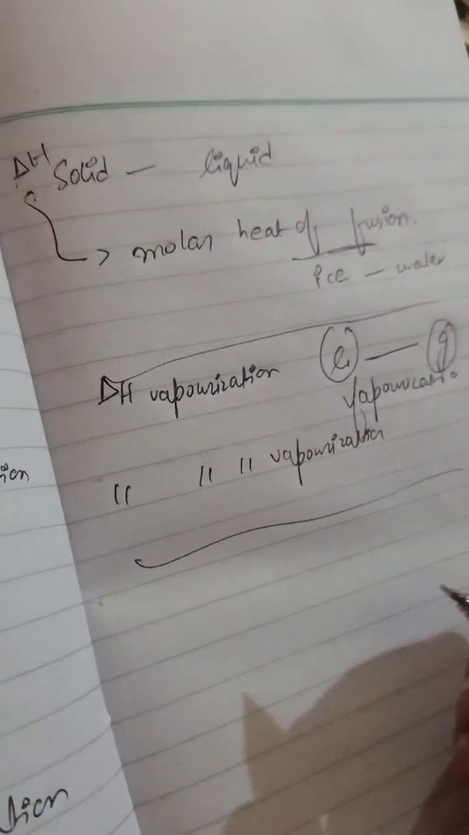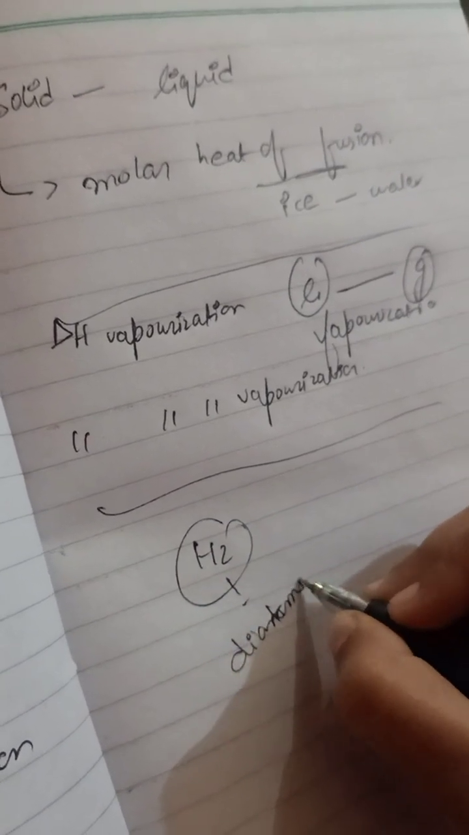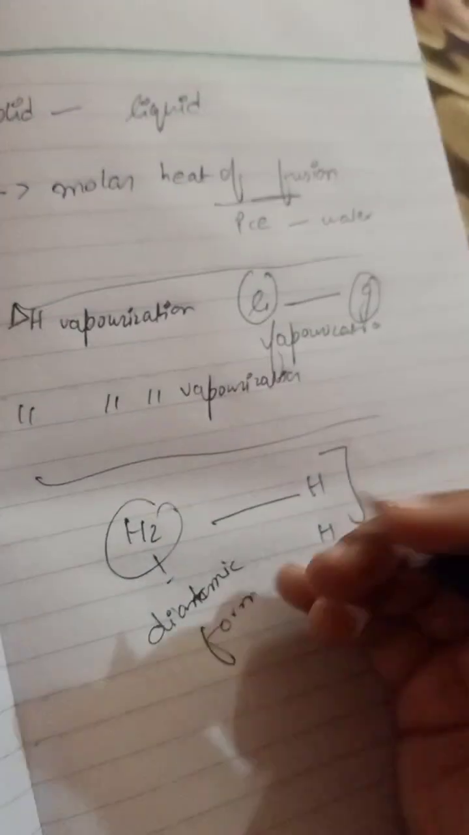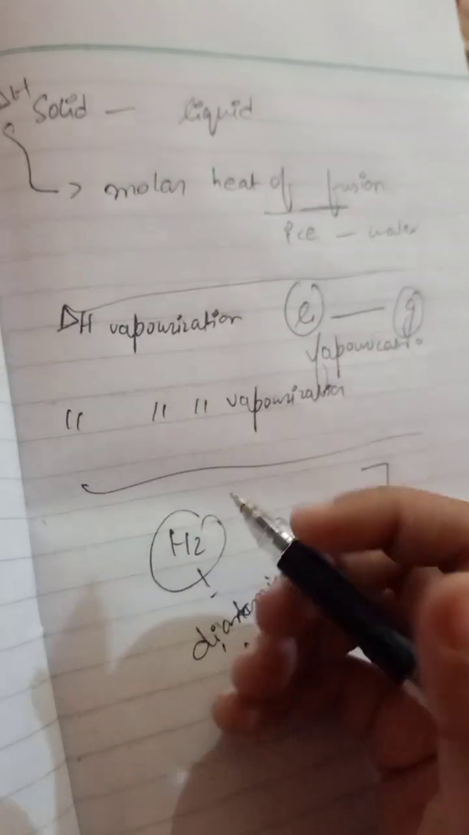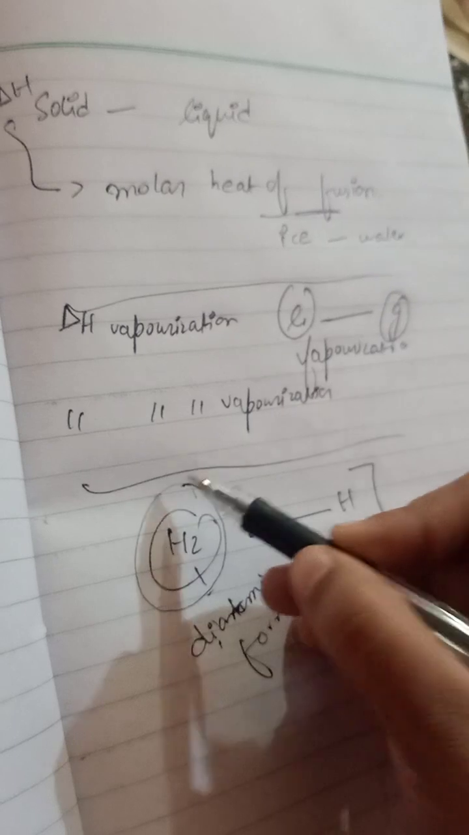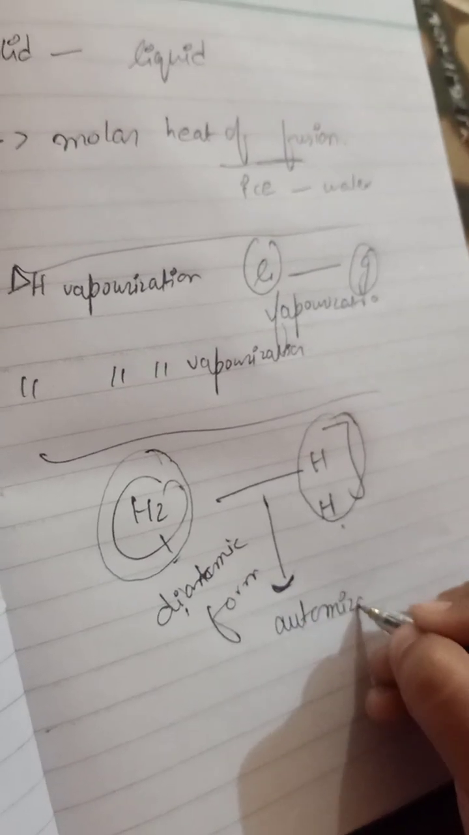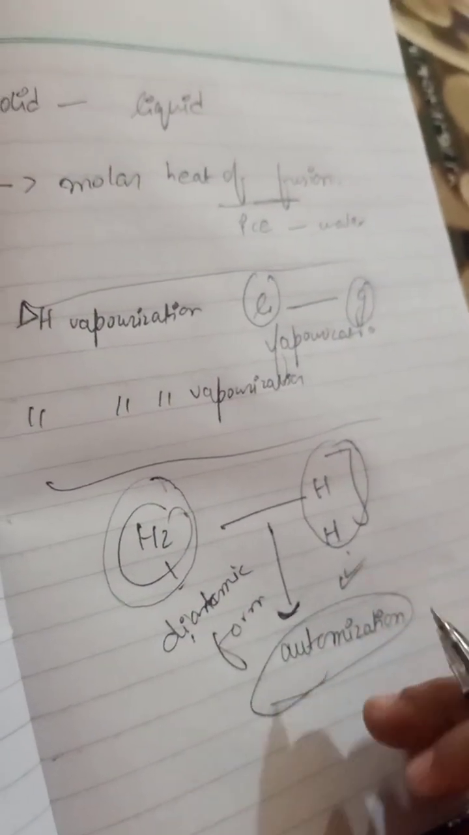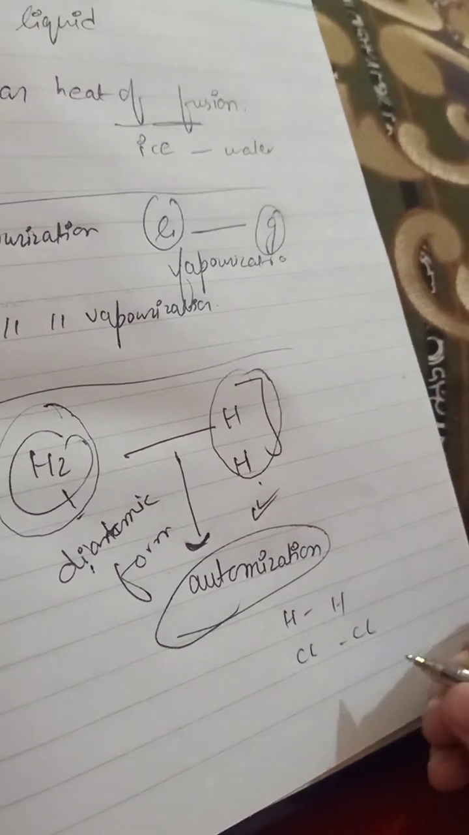Okay, one more thing I want to tell you is that if hydrogen is in the diatomic form and it breaks into atoms, nascent atoms, converting the diatomic form into the atomic form, the heat that is required to change this molecular substance into the atomic substance is called the heat of atomization, and the process is called atomization.